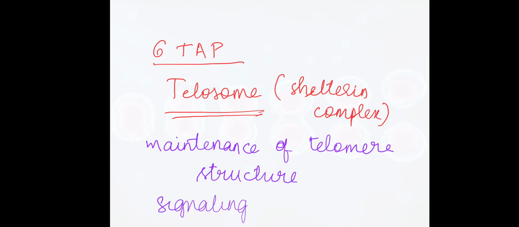Signaling function of whose? Telomere. So the function of the telosome is also two: maintenance of telomere structure and its signaling functions.